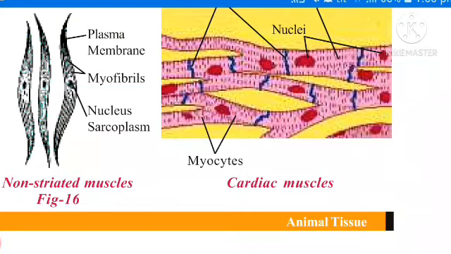Alimentary canal means digestive tract, digestive tube. Uterus is one of the important parts of the female reproductive system. Uterus is a sac-like structure where the baby grows. Here, these are called smooth muscles because these are very smooth.